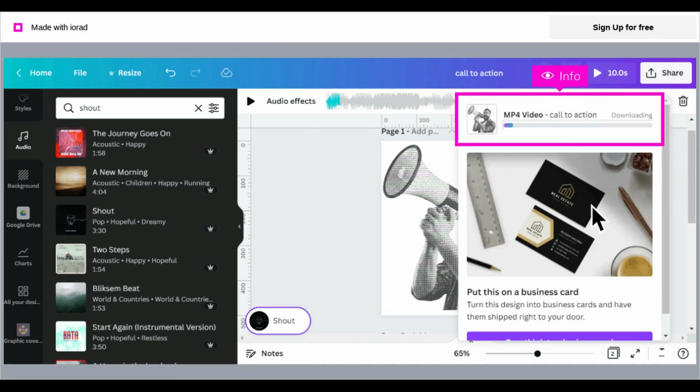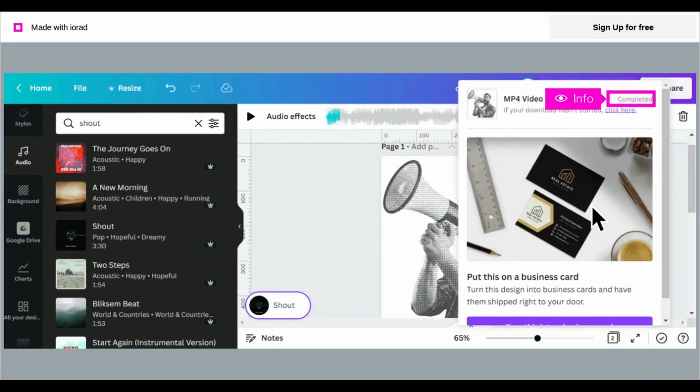This shows that your MP4 file is downloading to your computer, and now the download has completed. Look for the downloaded file on your computer. You could be finished, but if you want to keep editing, click the X to close the download message.